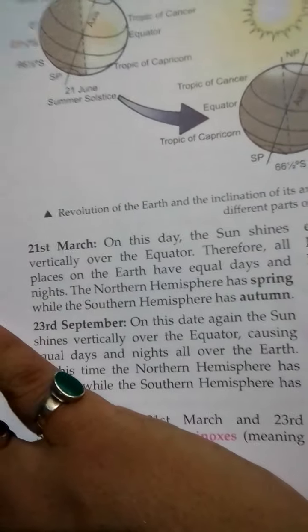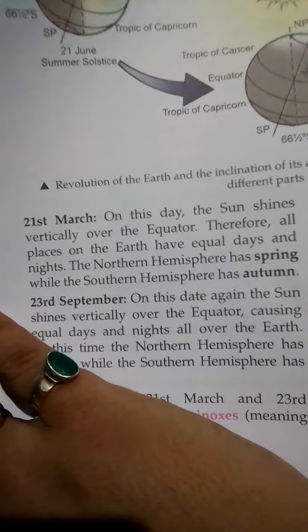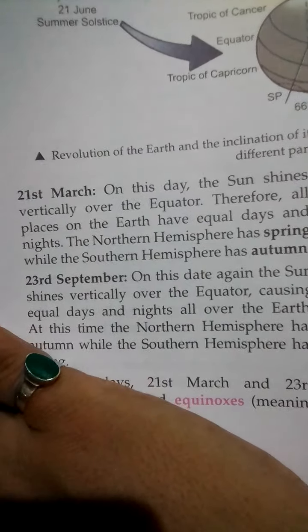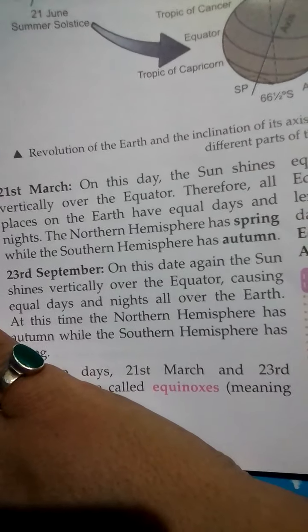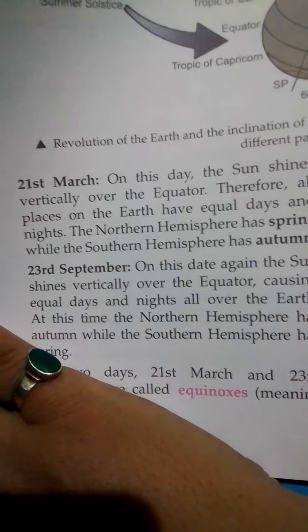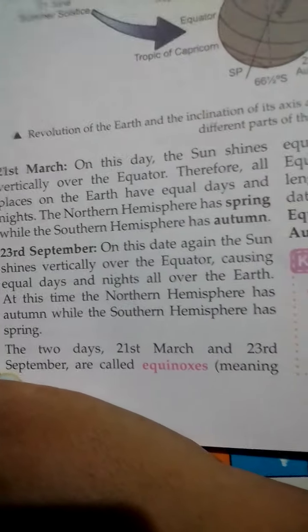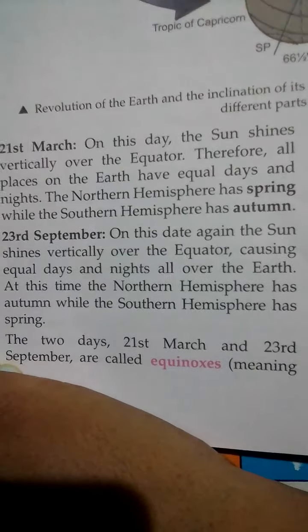Now 21st March. On this day, the sun shines vertically over the equator. Therefore, all places on the earth have equal day and night. 23rd September. On this date, again the sun shines vertically over the equator, causing equal day and night. The two days, 21st March and 23rd September, are called equinoxes.